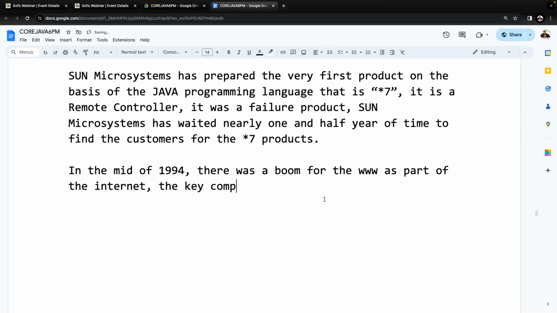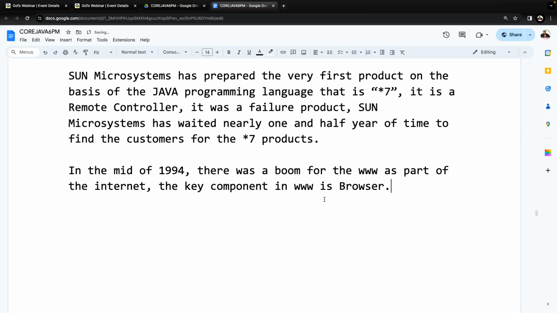The key component in www is the browser. Without a browser, how can we open the www? Browser is mandatory or not? So there is a very good boom for browsers. There is a demand for browsers. The key component in www is what?